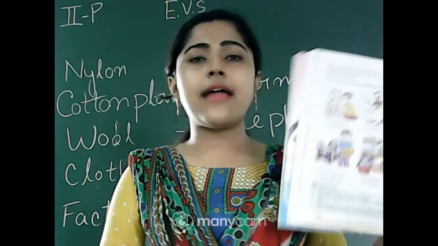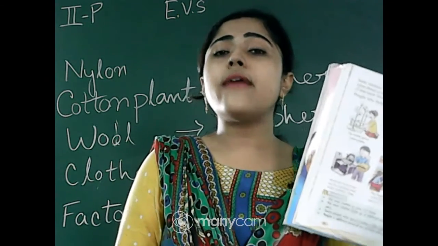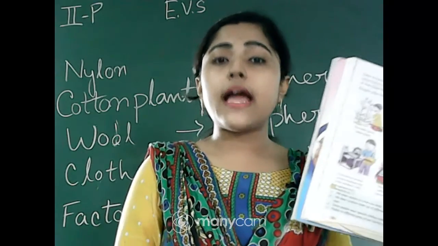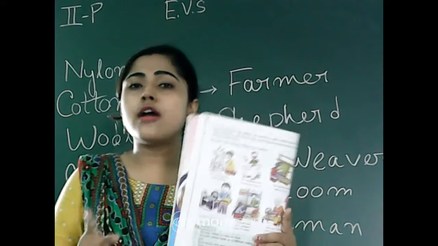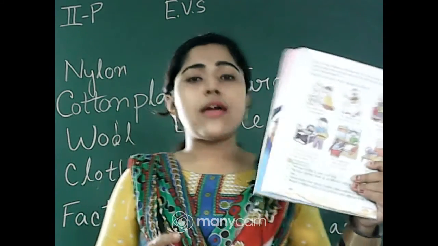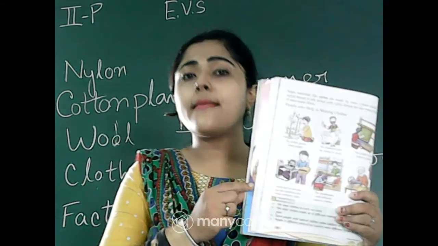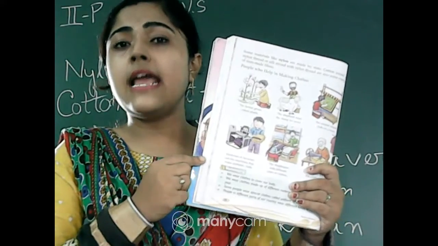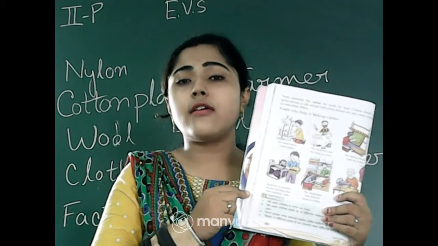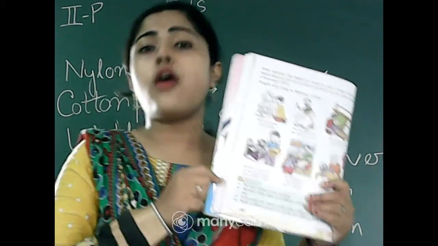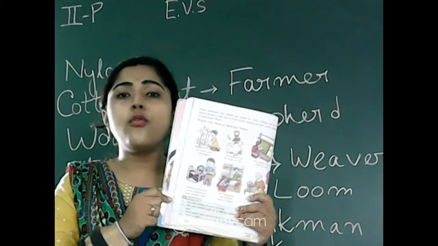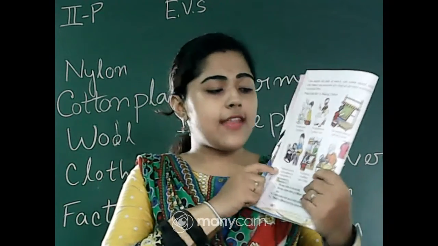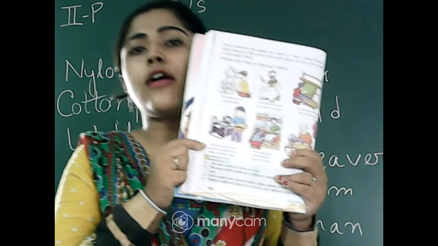The third one is the weaver. The weaver weaves our clothes on a loom. A loom is a wooden machine, and weavers work on it. The next one is the workman. A workman works in factories and makes synthetic clothes for us. Those people we call workman who work in factories. The next one is the shopkeeper. We already know about this.